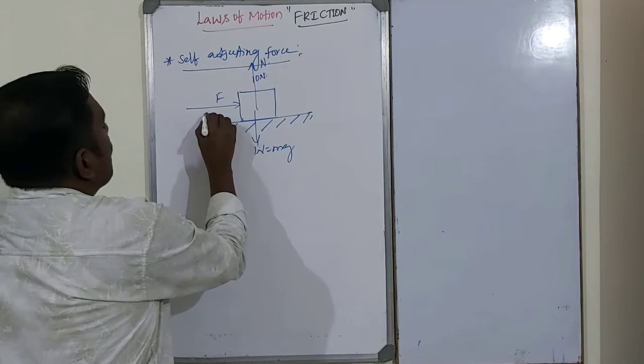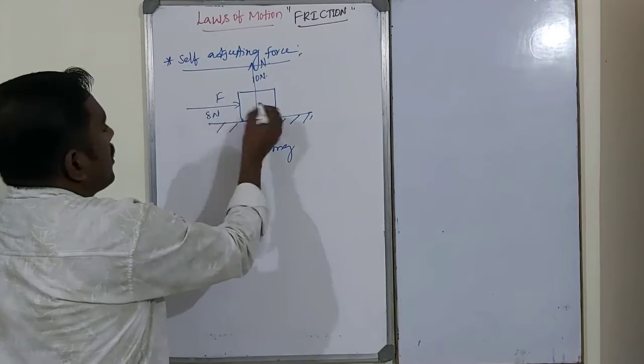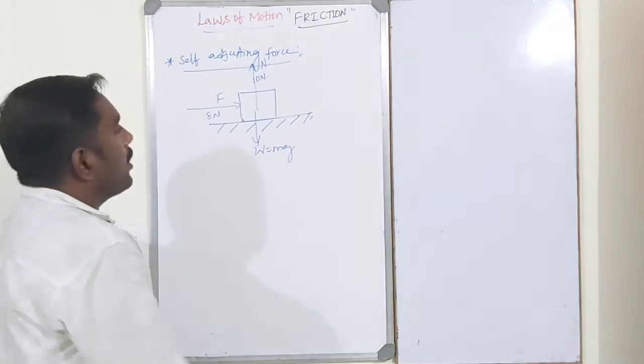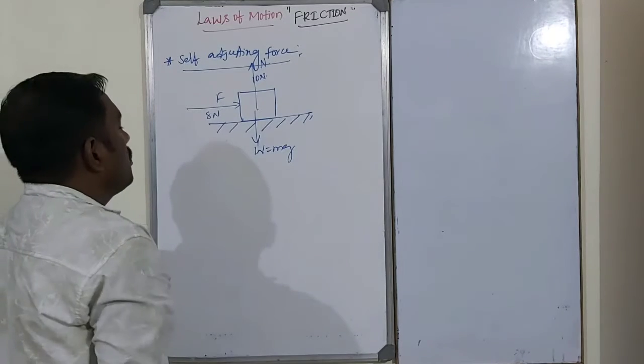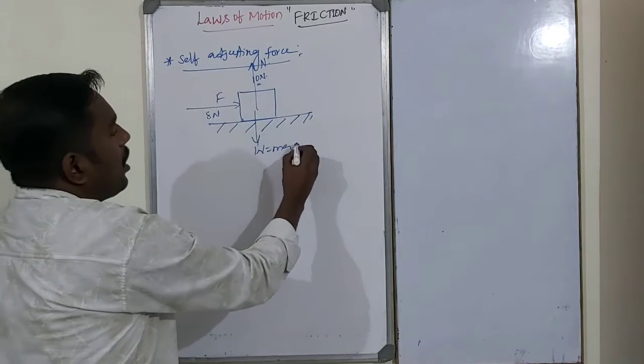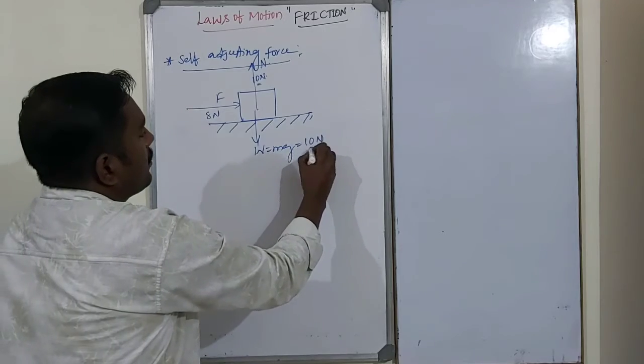Suppose 9 Newton is applied on the body. The body does not slide or move. Why? The applied force is smaller than the weight of the body, which is 10 Newton.